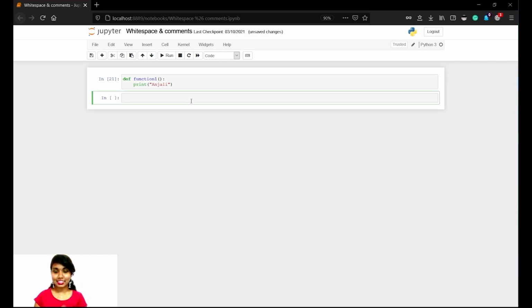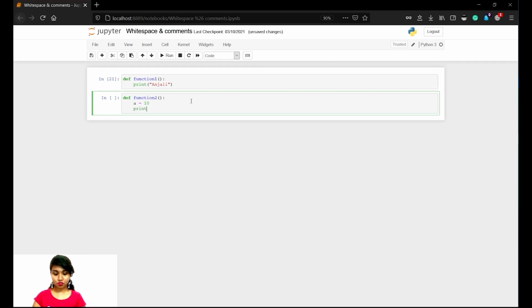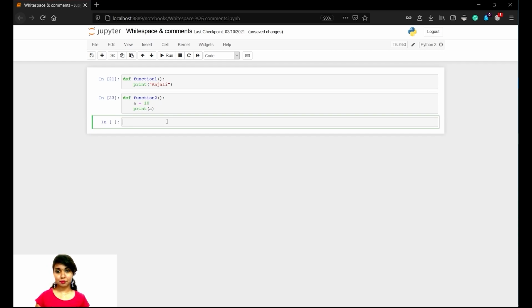Let me show you another example. Def function2 of, and we are not giving any parameters inside; you'll understand why I'm mentioning it. Now we'll give a is equal to 10 and then print of a. By giving enter, fine. This function will not print a because it is not called yet. So let me give you an example.